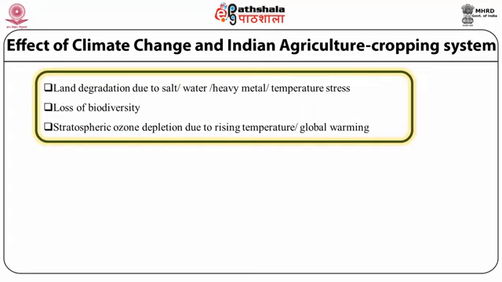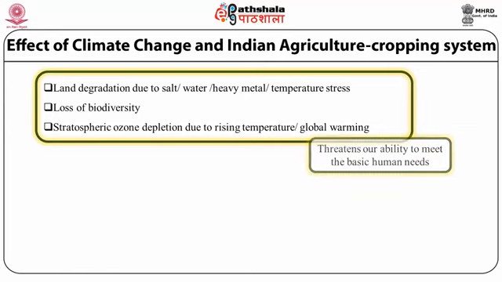Further, the temperature of the environment is going to rise day by day, which causes stratospheric ozone depletion. That is global warming, which again affects the Indian agriculture cropping system and is a threat to human beings.